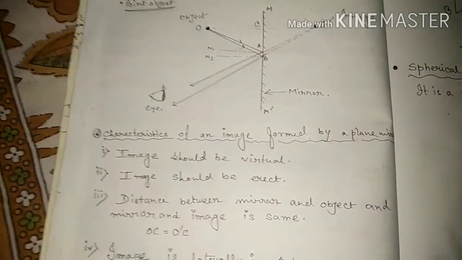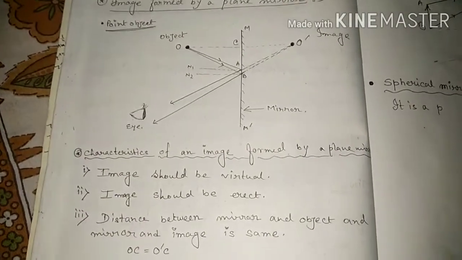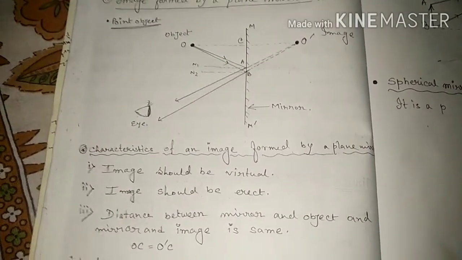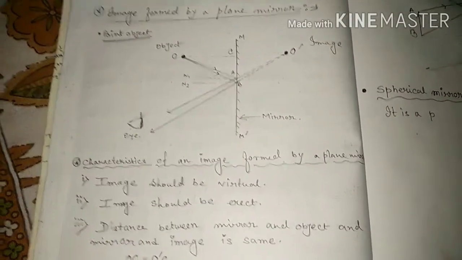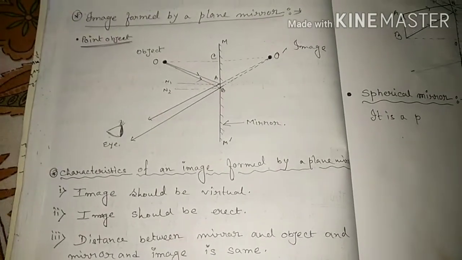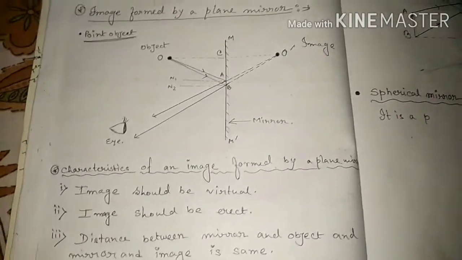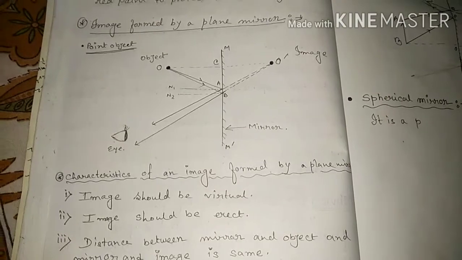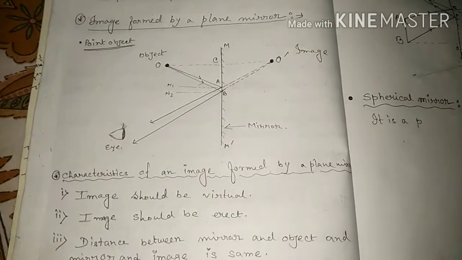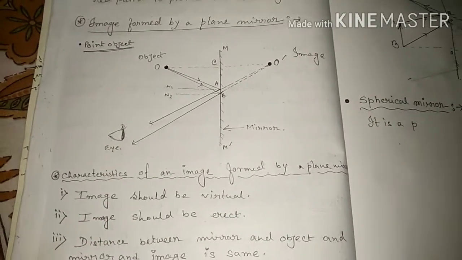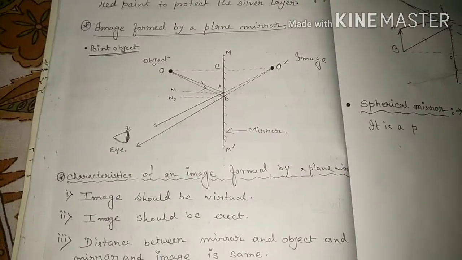So do one thing after watching this video: practically try what you learned. Go and stand in front of the plane mirror. If you move toward the mirror, the image also moves. If you move far away, it also moves.